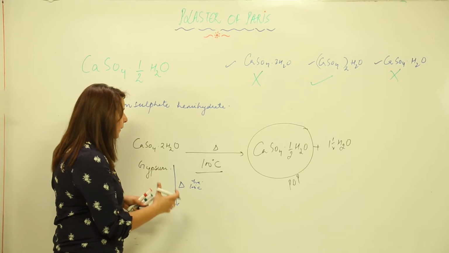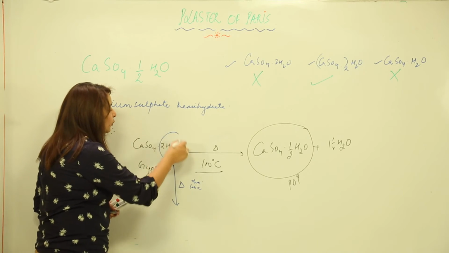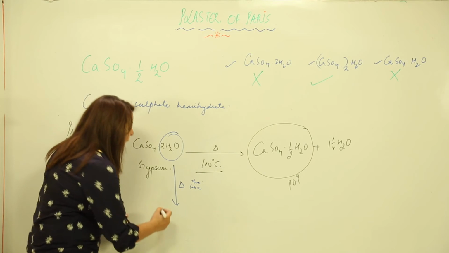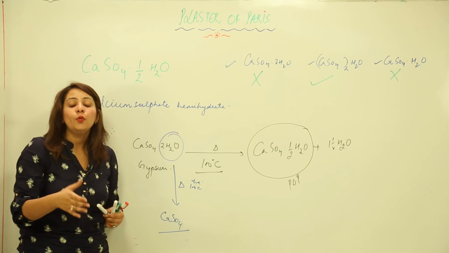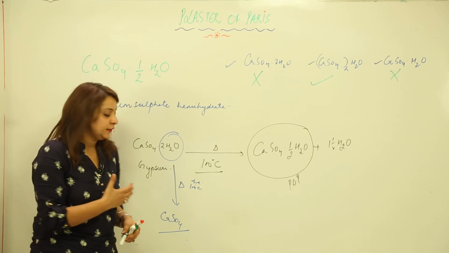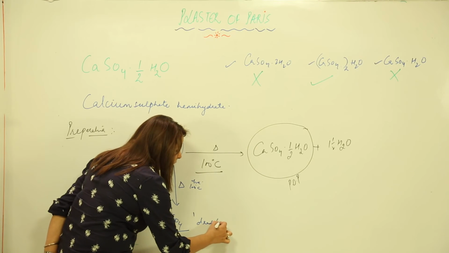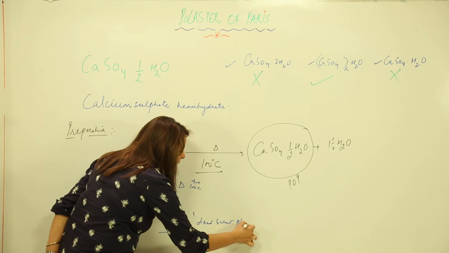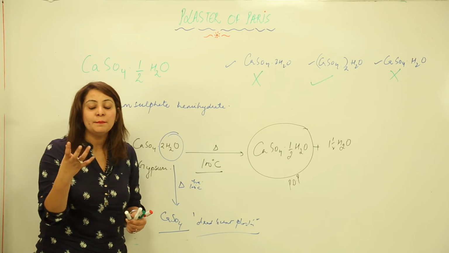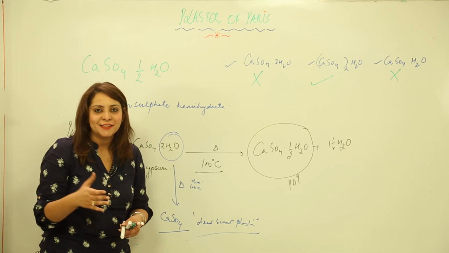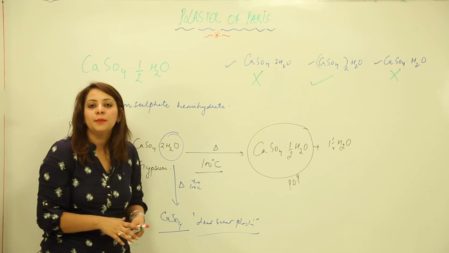So what is going to happen when we increase the temperature above 100 degrees? All the water molecules are going to evaporate and we are left with anhydrous calcium sulfate. Right, and you know the name for this anhydrous calcium sulfate? It is often called dead burnt plaster. So we won't get the compound which is the POP. We'll get a black colored mass that is called dead burnt plaster.